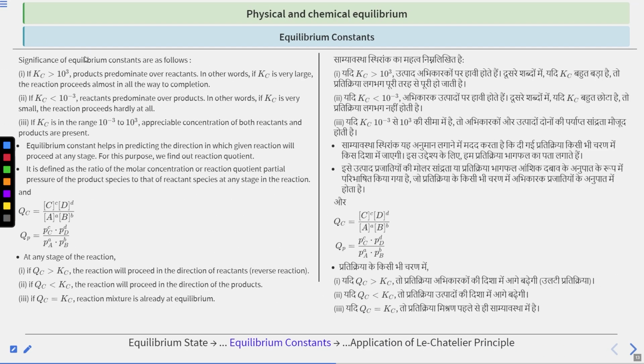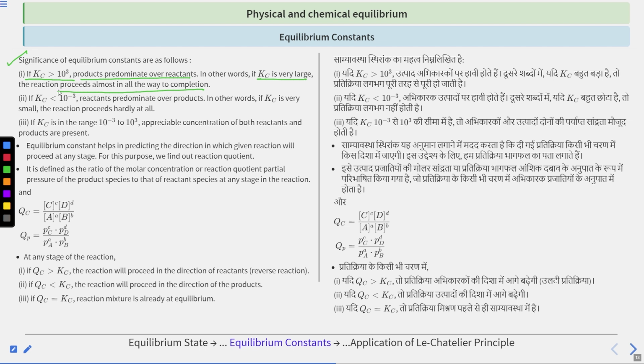Let's move to more detail. So, significance of equilibrium constants. If Kc, the equilibrium constant, is greater than 10 to the power 3, what will happen? Products predominate over reactants. In other words, if Kc is very large, the reaction proceeds almost all the way to completion. So the reaction will follow the forward direction, right? If Kc is very large, the reaction will proceed almost to completion.